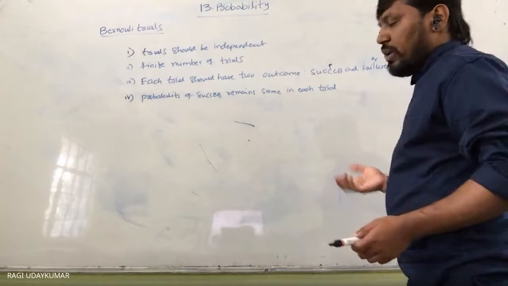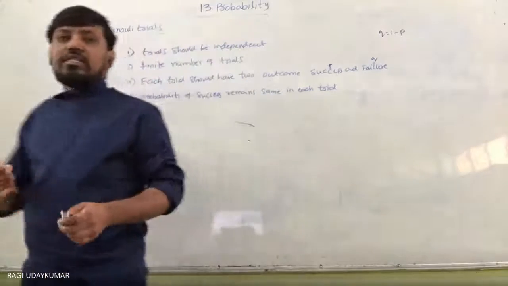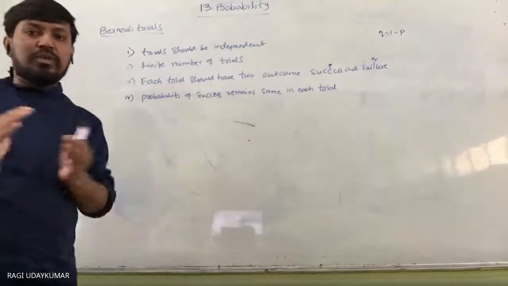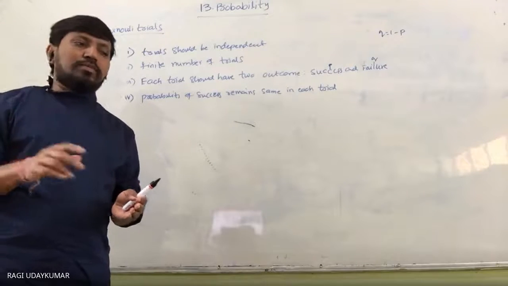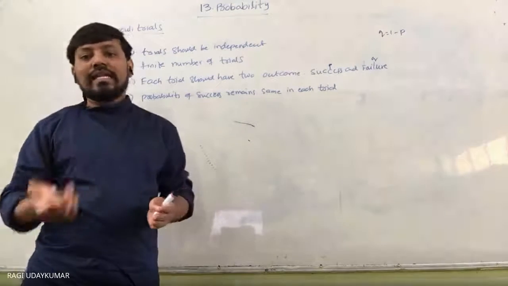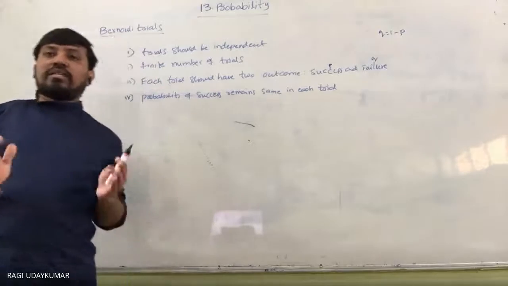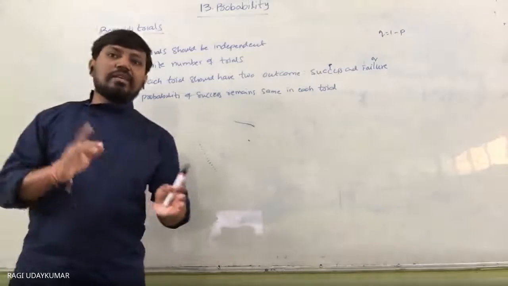So probability of success plus probability of failure is equal to 1. Suppose getting a head is a success and getting a tail is a failure; then P + Q = 1.